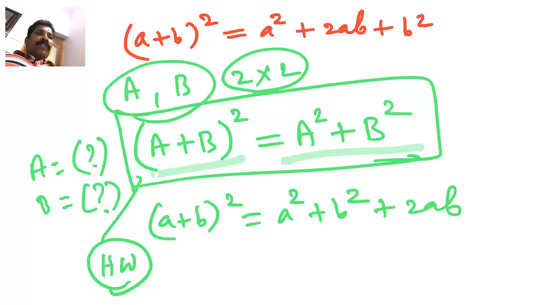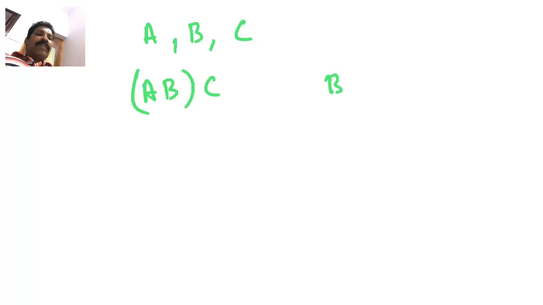Thus, we understand that the first property of matrix multiplication is that it is not commutative. Now you can see that whenever three matrices, say capital A, B, C, are conformable for multiplication, then if we find AB first of all, then multiply it with C, and on the other hand, if we find BC first, then pre-multiply it by A, then AB into C will be same as A into BC.